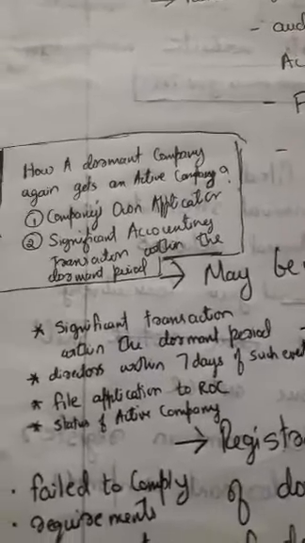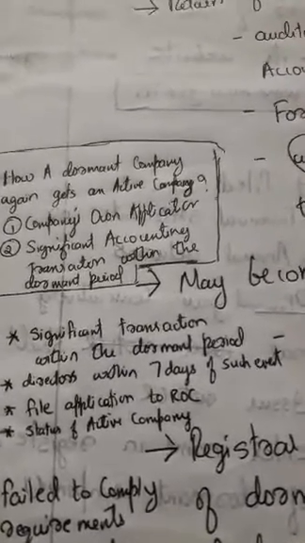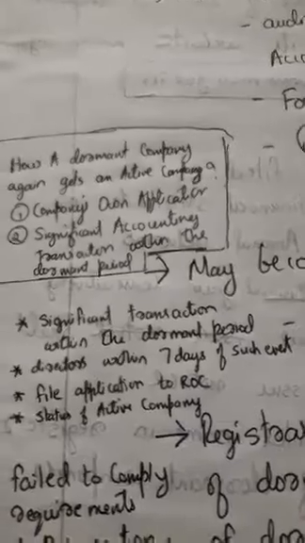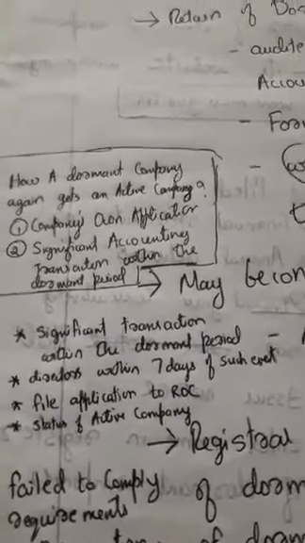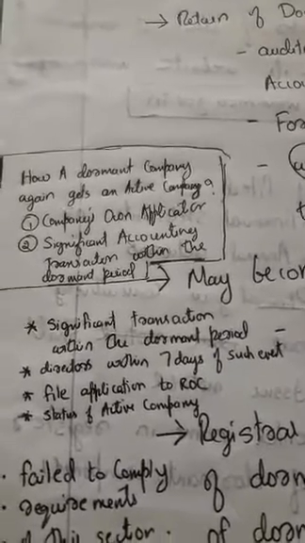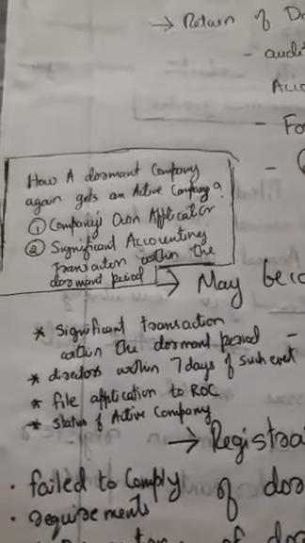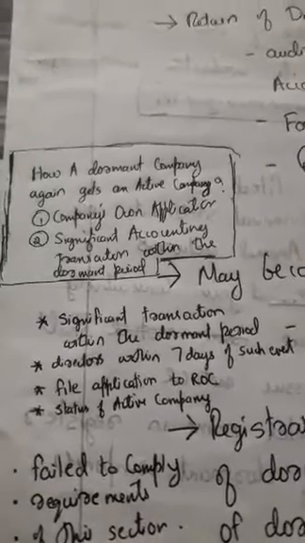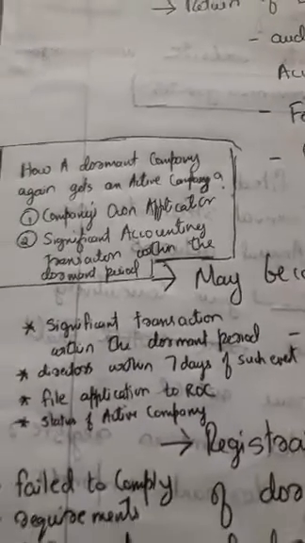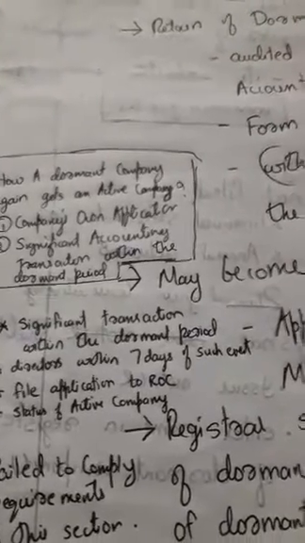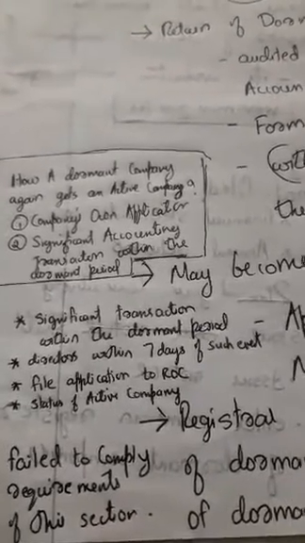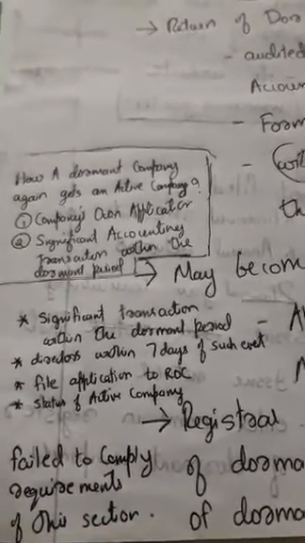In that case, the directors, within 7 days of such event, file an application. Such event means the happening of a significant transaction within the dormant period. The directors of the company, within 7 days of such event, file an application to the Registrar of Companies for the status of active company. In this case also, the directors file the application to the ROC within 7 days of the event.